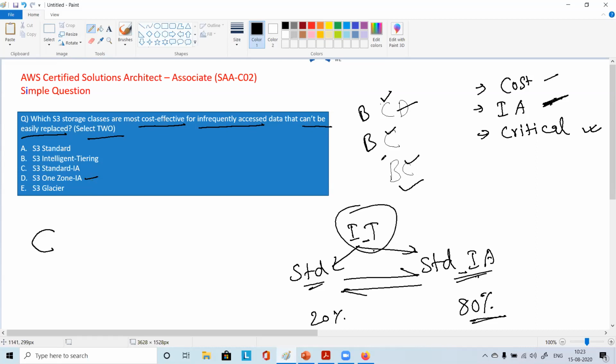So this may not be the choice because data is critical in this case, right? So for critical data, one zone IA may not be the right choice, right?